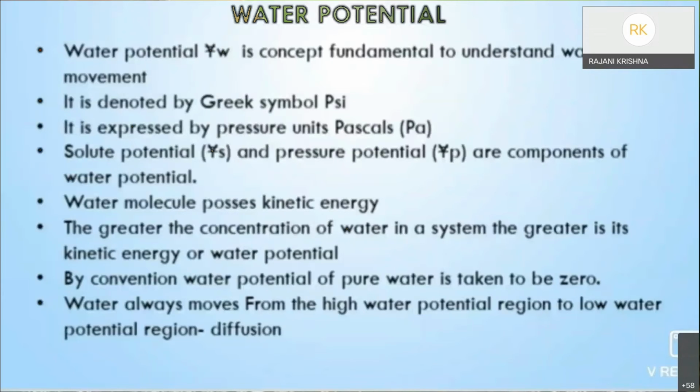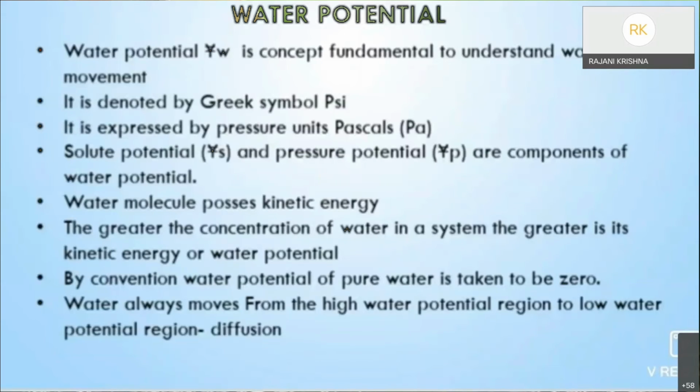By convention, the water potential of pure water at a standard temperature, not under any pressure, is taken to be zero. If anything is mixed in this water, the concentration of water becomes less. So when we dissolve something in it, the water potential is going to be less than zero.